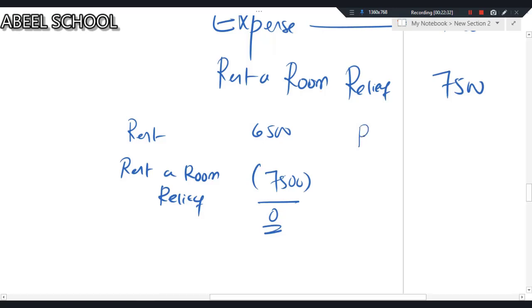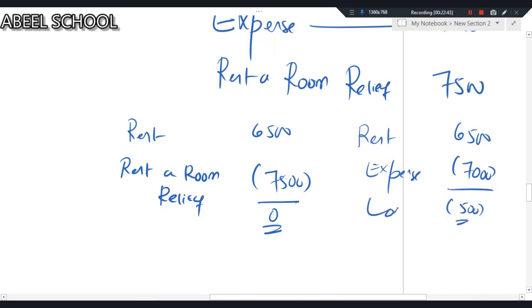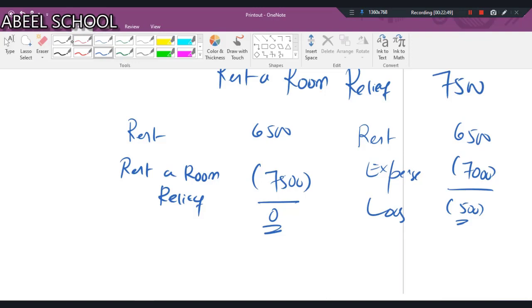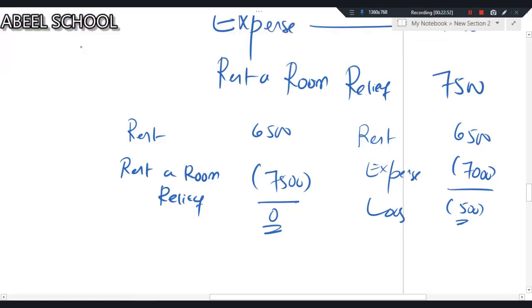On the other hand, the rent amount is 6,500, but expenses are 7,000. If I deduct expenses, there's a loss of 500. Now listen and listen carefully. If you come across a situation relating to a room where, after deducting the expenses from the rent from the room, the result is a loss, then you will not be claiming rent a room relief, because rent a room relief cannot result in loss.